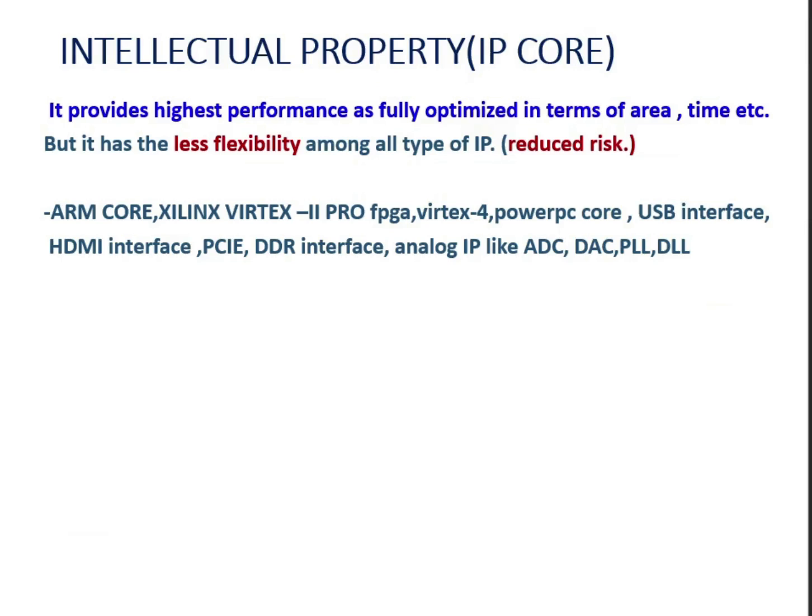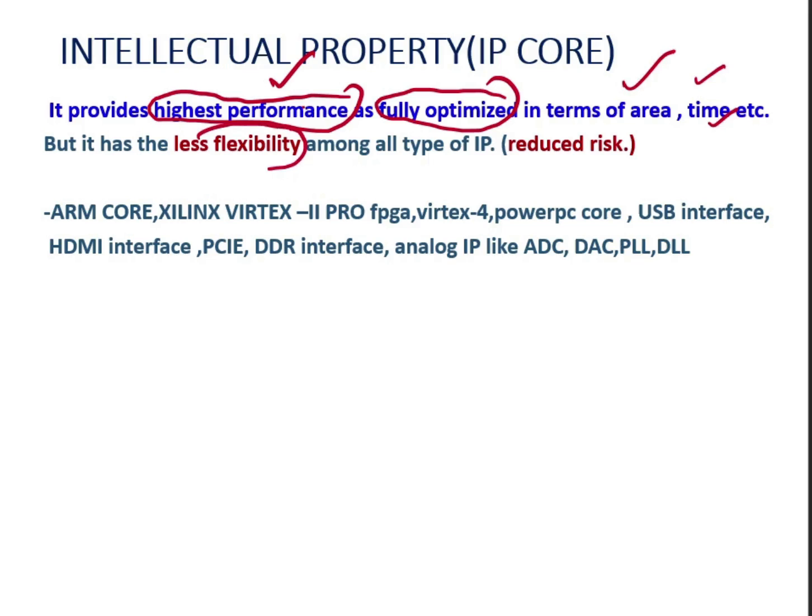So this hardcore IP provides the highest performance because it is optimized for a particular architecture or a particular foundry process. It is fully optimized in terms of area, timing, and power. So it provides the highest performance, but it provides the least flexibility among all the IPs. Okay.